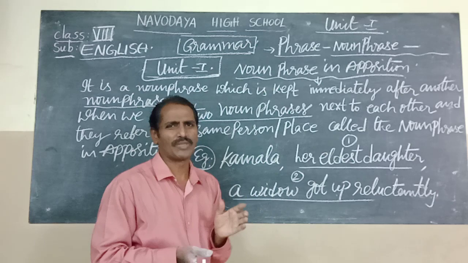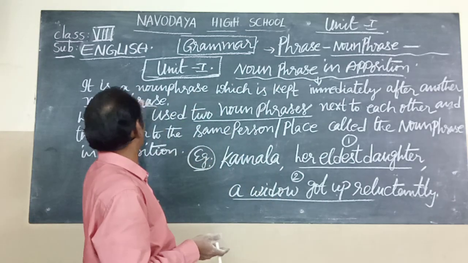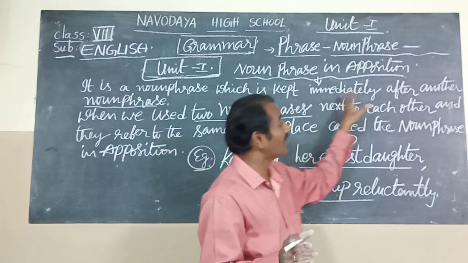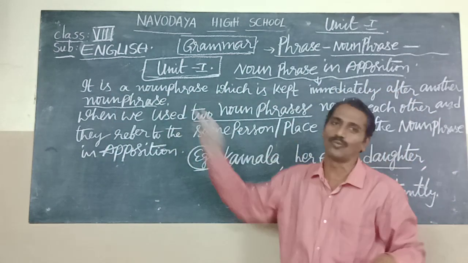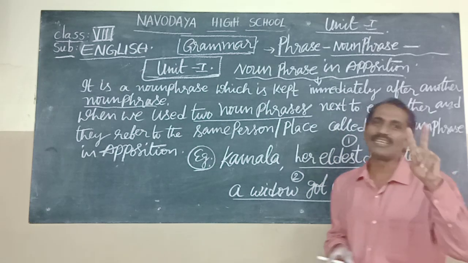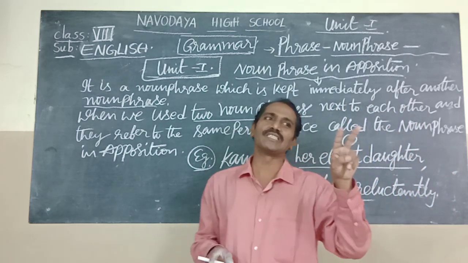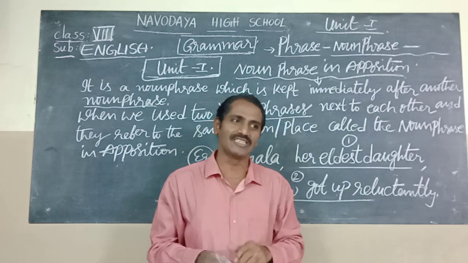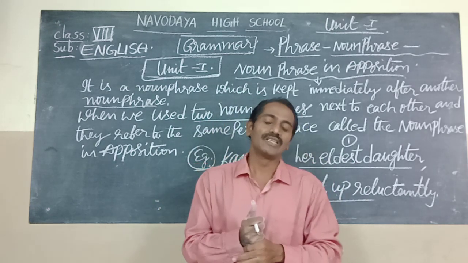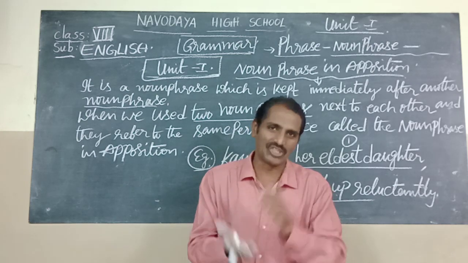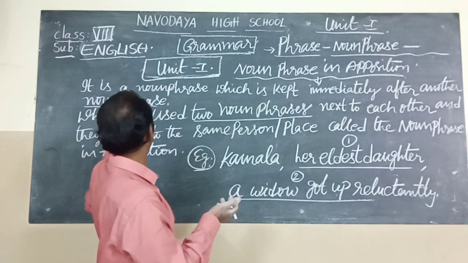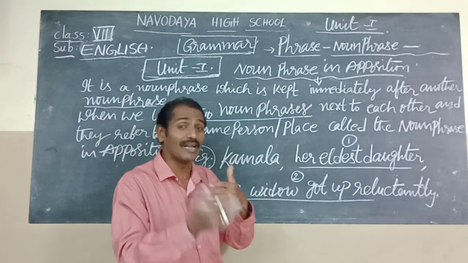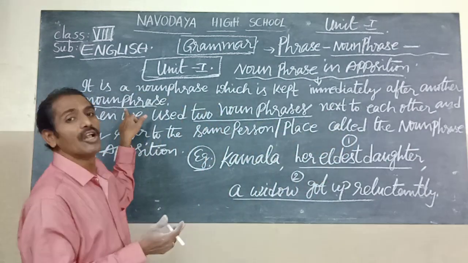It is a noun phrase which is kept immediately after another noun phrase.